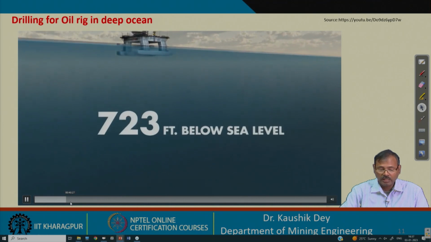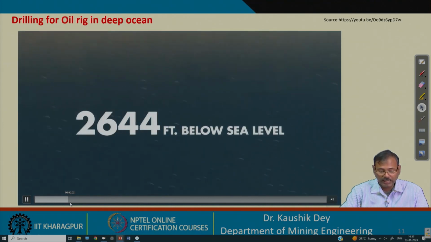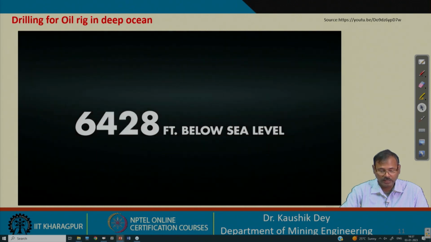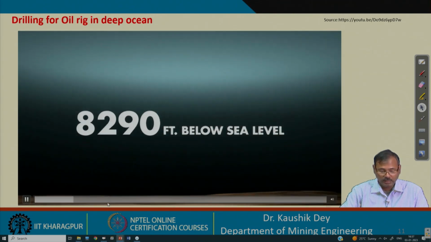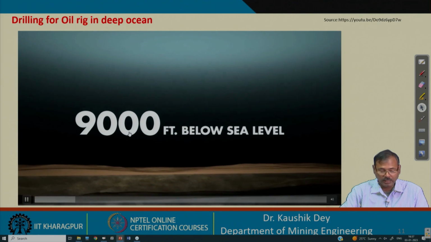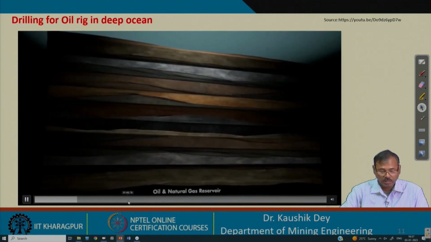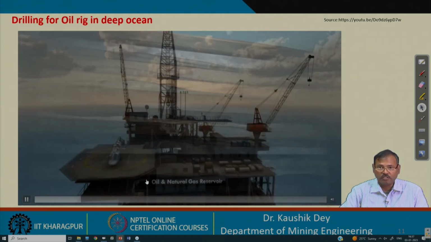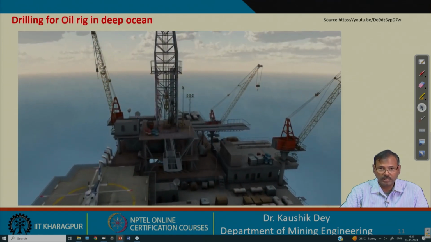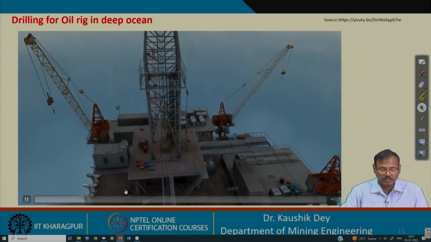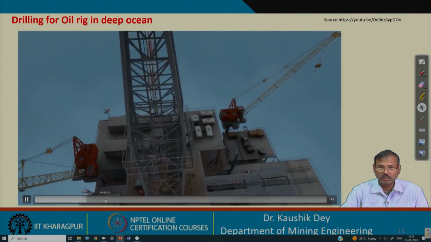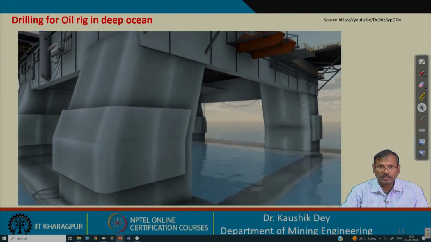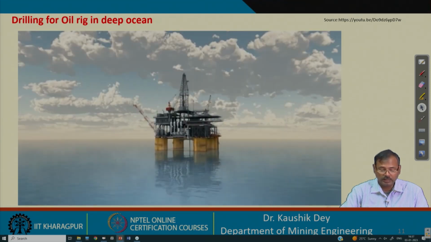Before that, you can see the sea bed is 9,000 feet below, and the bed structure is first identified. So, this is the seabed structure which is identified using some geophysical technique, and after that the drilling is carried out.